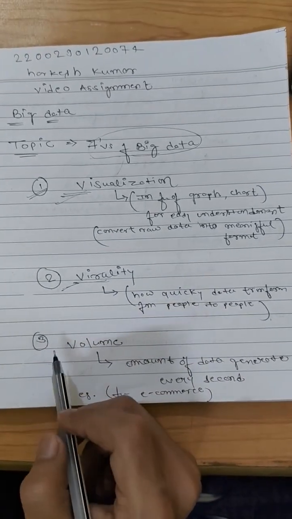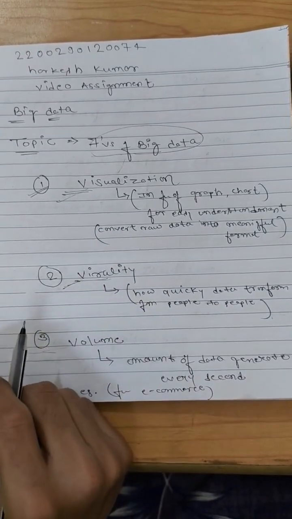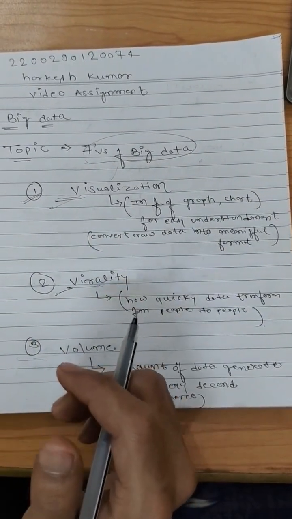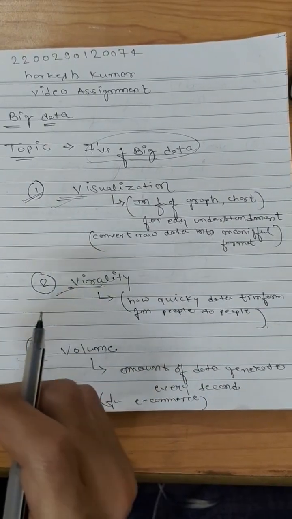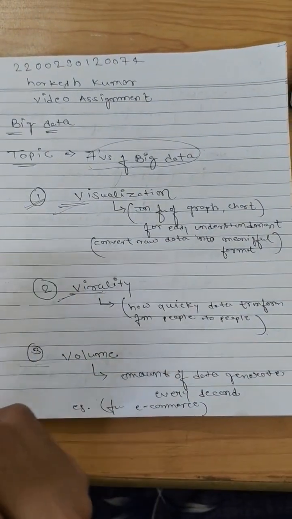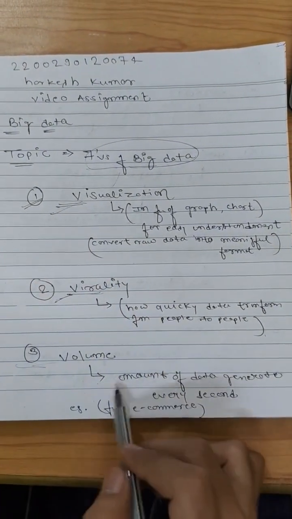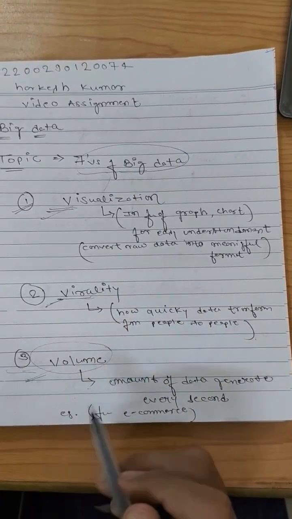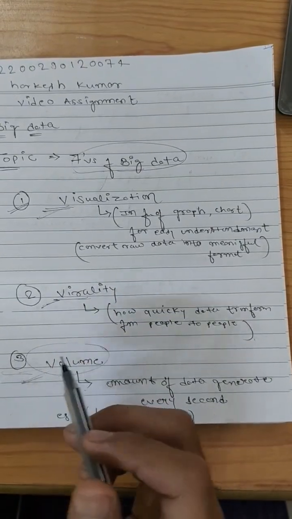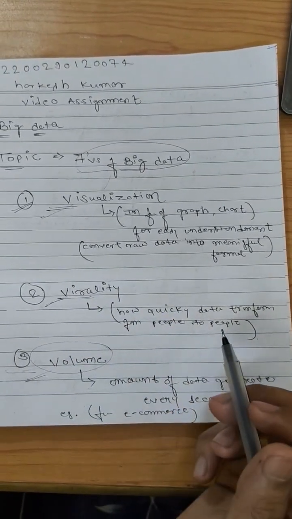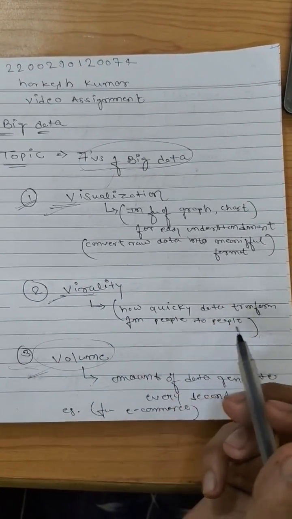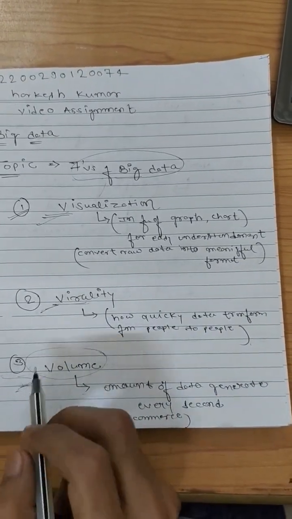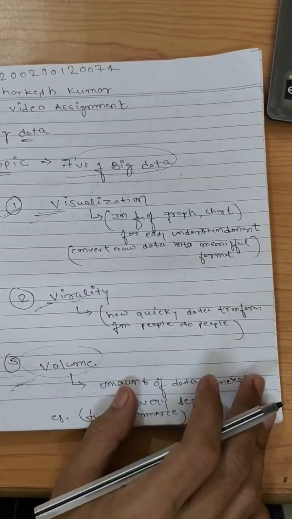Now the third property, which is the most important property, is volume. We know that data can be generated in multiple forms every second and in large amounts. So the amount of data generated in each second is known as the volume property of the 7 V's. For example, take e-commerce websites: people are purchasing stuff from various e-commerce websites such as Flipkart and Amazon. The amount of data generated in each second is considered in the volume section of the 7 V's. So this is the third property, which is known as volume.